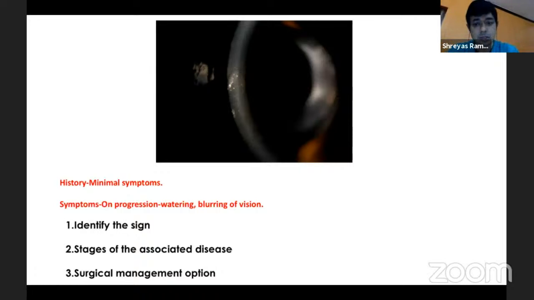What is this diagnosis? Recurrent corneal erosion. I'm not sure how clear it is for you, my attempt here is to focus on the endothelium. The picture is actually a high magnification picture of the endothelium, showing something on the endothelium.